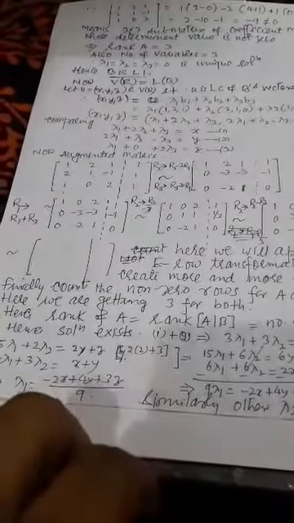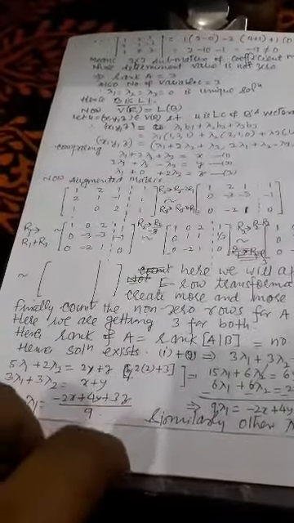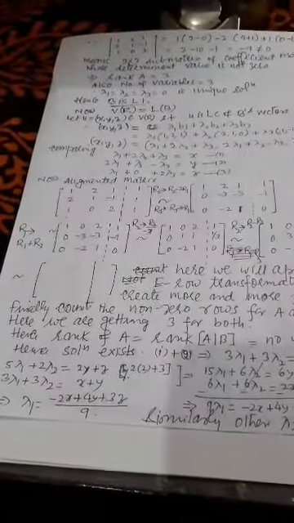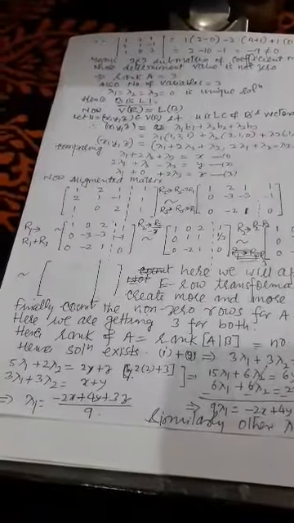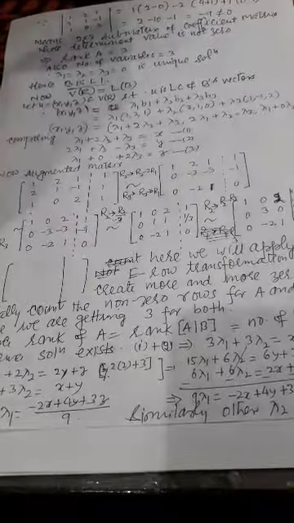Now we solve these equations, but at this level we will first check whether this solution is consistent, that is, whether it exists or not. So we will consider the augmented matrix. Augmented matrix means the coefficient matrix, which we partition by a dashed line, and we write the constants x, y, z.